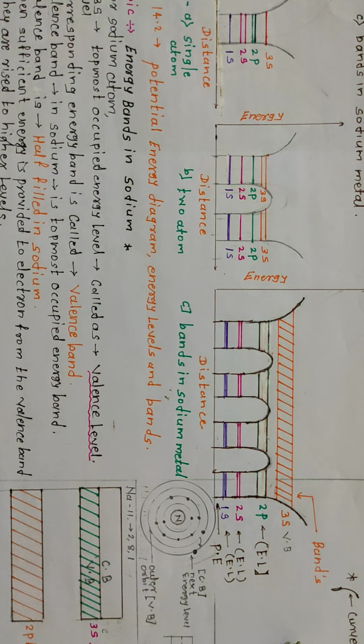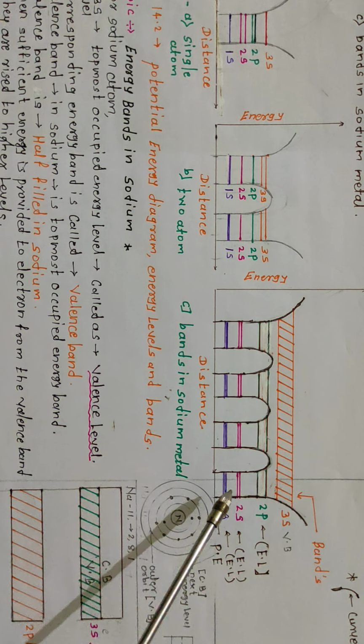The bands are called 1s, 2s, 2p and so on, and the 3s band is also formed. In sodium metal, the broadening of the valence and higher bands is more, since the interaction of these electrons is strong.